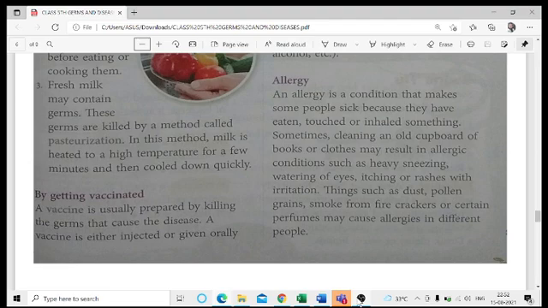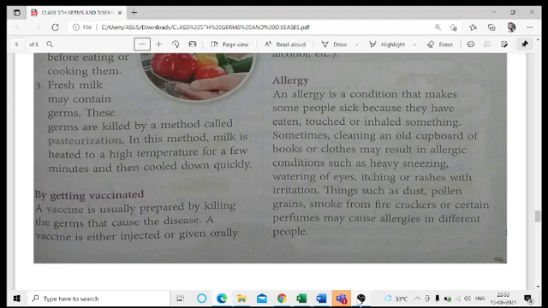Why? Because harmful pollutants are being added to our atmosphere, and when they are inhaled or come in contact with our skin, they cause various kinds of skin allergies, or if inhaled, various kinds of respiratory disorders or anything like that.